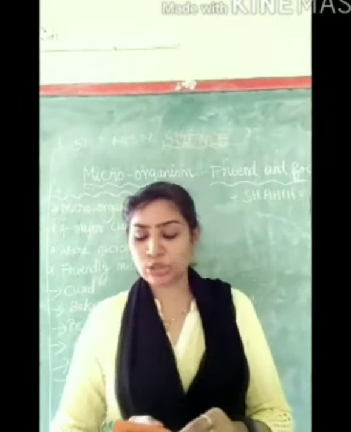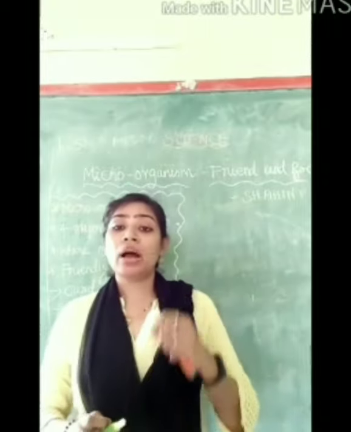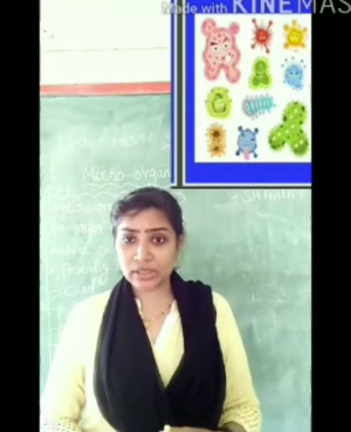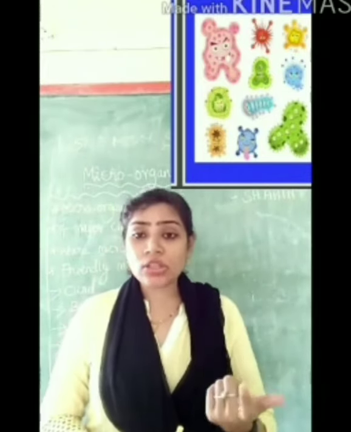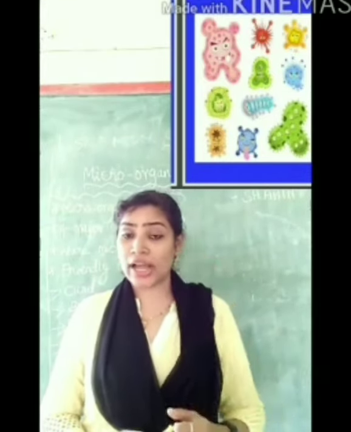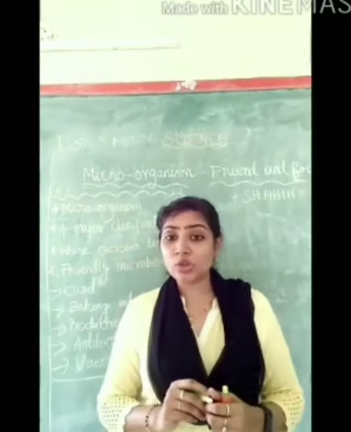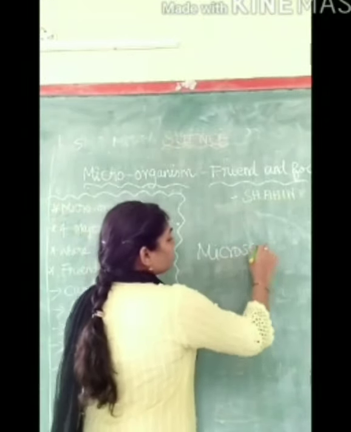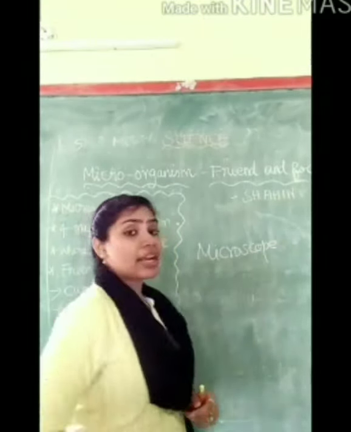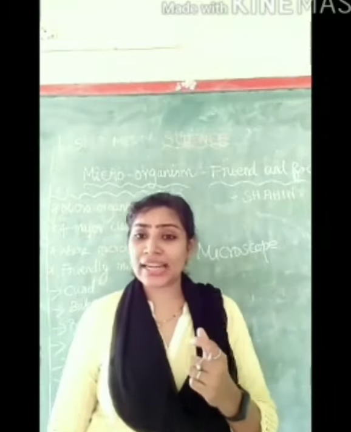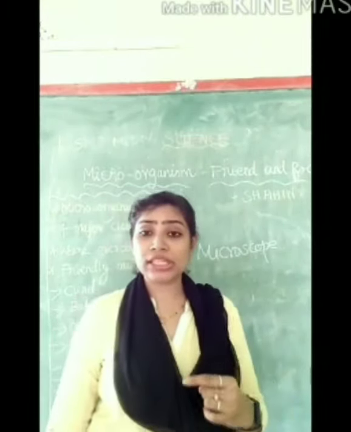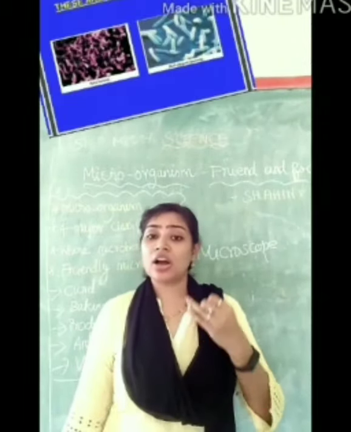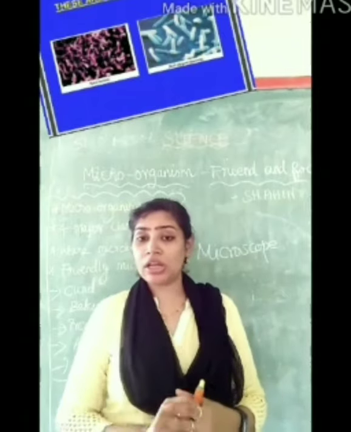So, what is meant by microorganisms? Microorganisms are small, tiny organisms which cannot be seen with the naked eye. So, we need a microscope to see the microorganism. For example, bacteria, virus, protozoa.